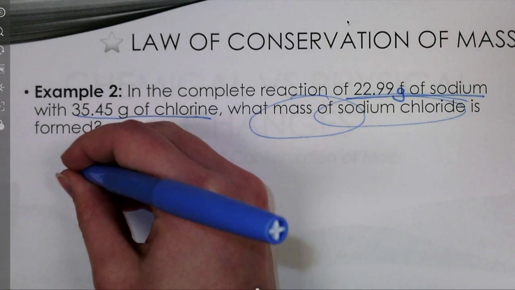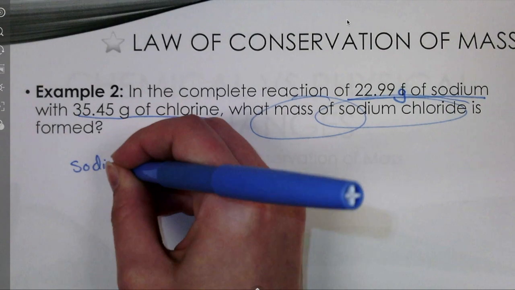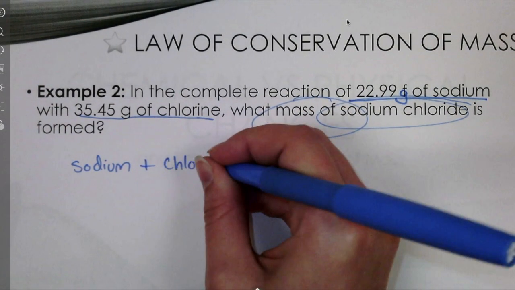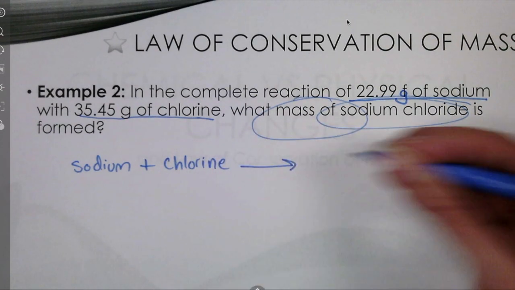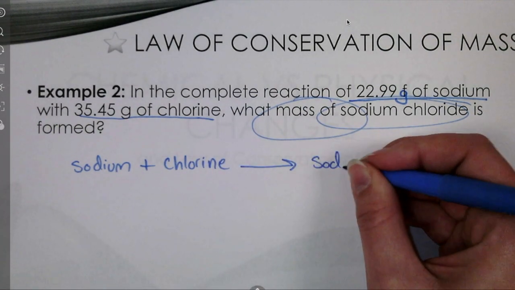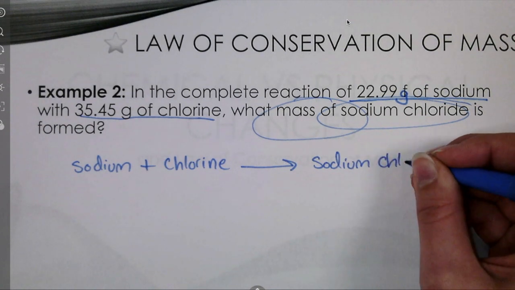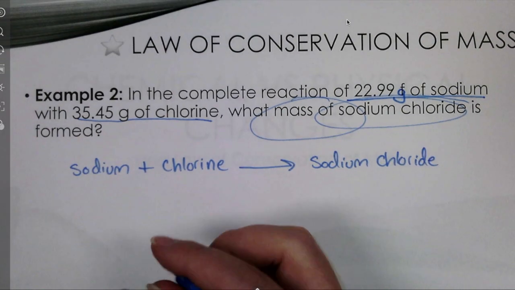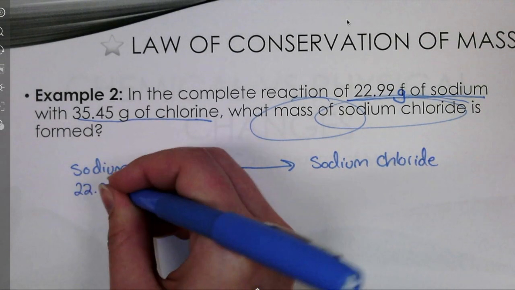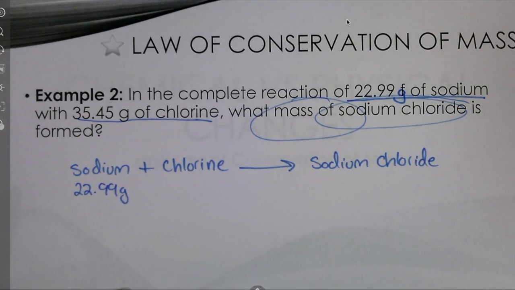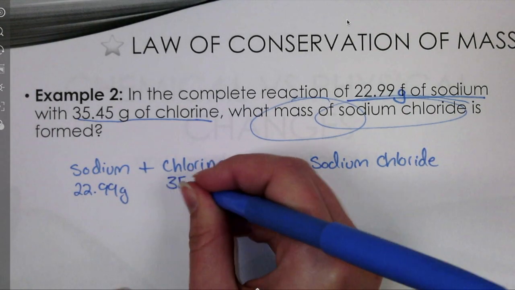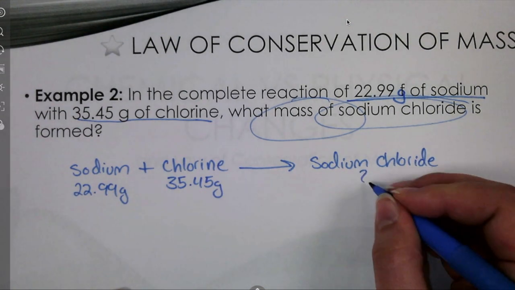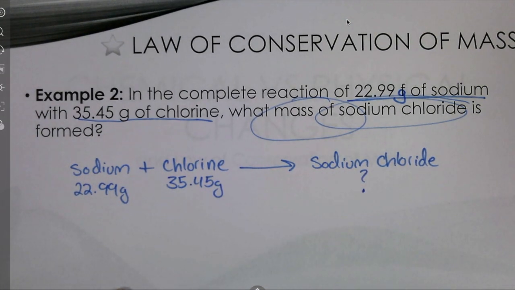So they're telling us that sodium is reacting with chlorine, and at the end we get sodium chloride. Well, the mass of just the sodium was 22.99 grams. The mass of just the chlorine was 35.45 grams. And we want to find the mass of the sodium chloride.